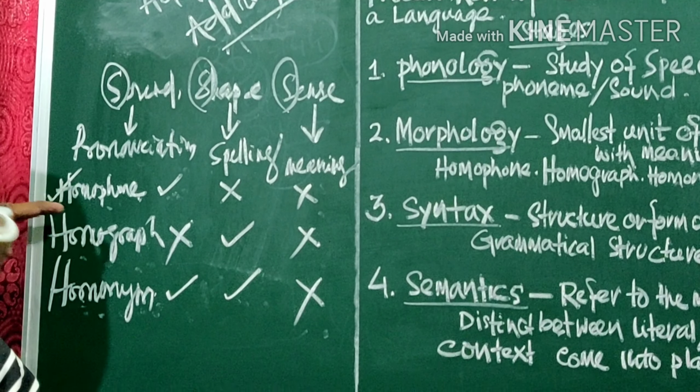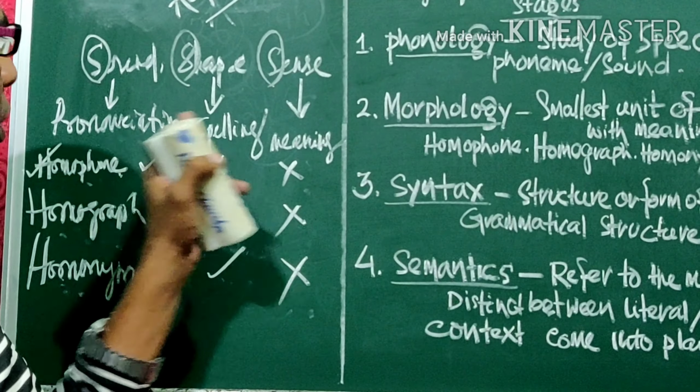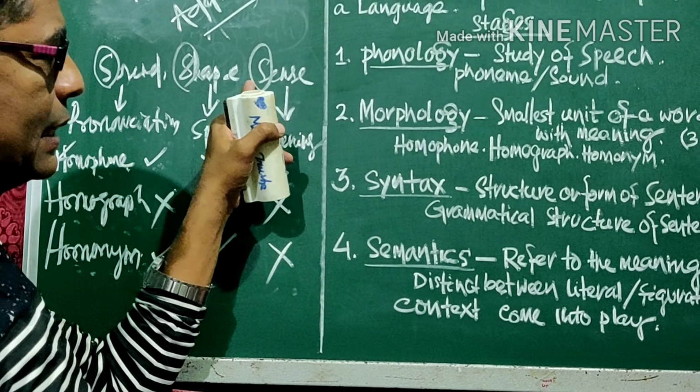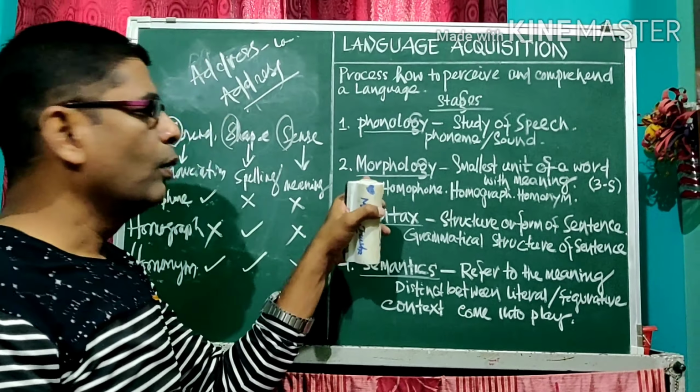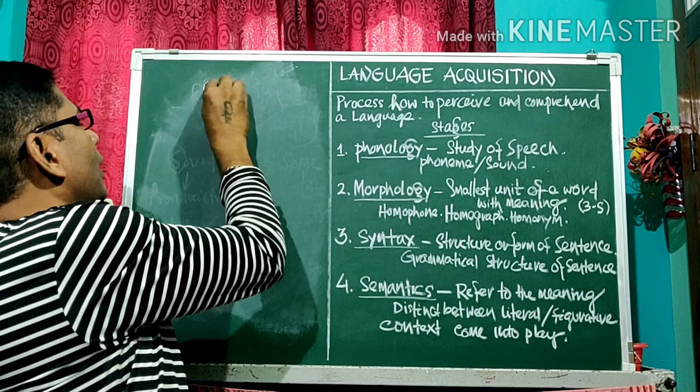So, there are three kinds of words, homophone, homograph and homonym. It relates to pronunciation, spelling and meaning. So, three is sound, shape and sense. This is all about your morphology. Okay? Now we will discuss the syntax.